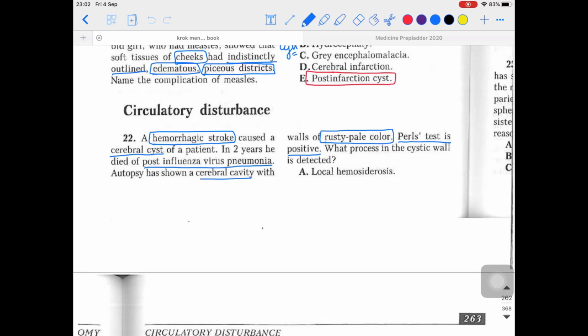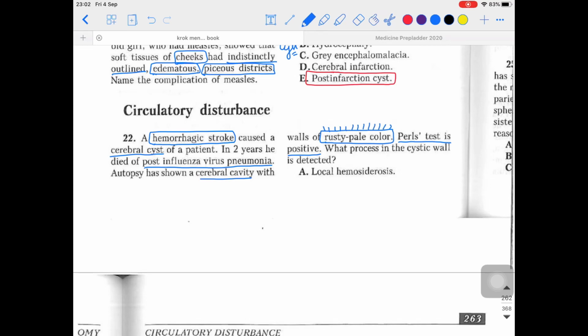And what happens in the hemorrhagic stroke? Blood will be spilling out of the blood circulation and will be invading the tissues of the cerebrum, right? Those broken RBCs will be coming into the tissues. This is not the proper location of the RBCs, right? So how will they look? They will be imparting the rusty pale color.